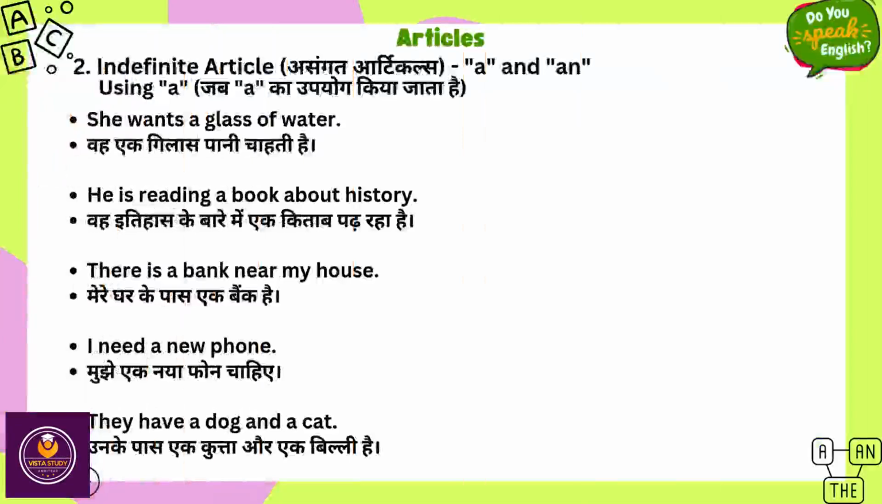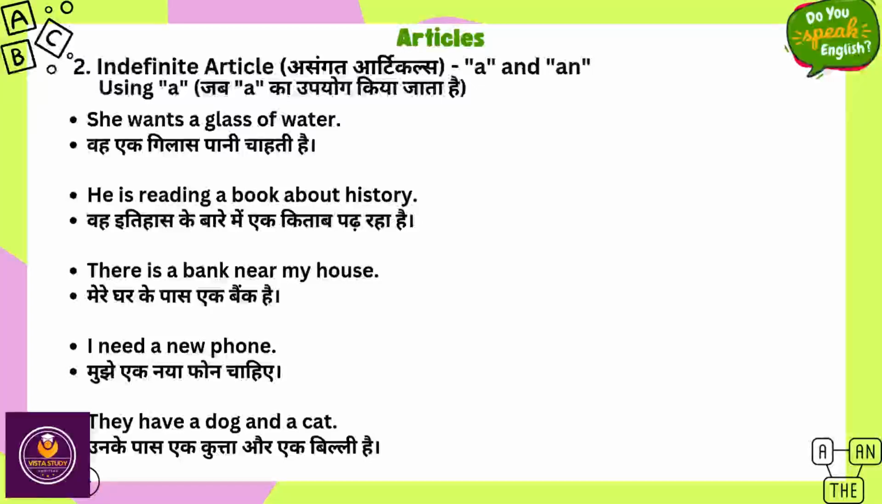2. Indefinite articles, a and an. Using a. She wants a glass of water. He is reading a book about history. There is a bank near my house. I need a new phone.